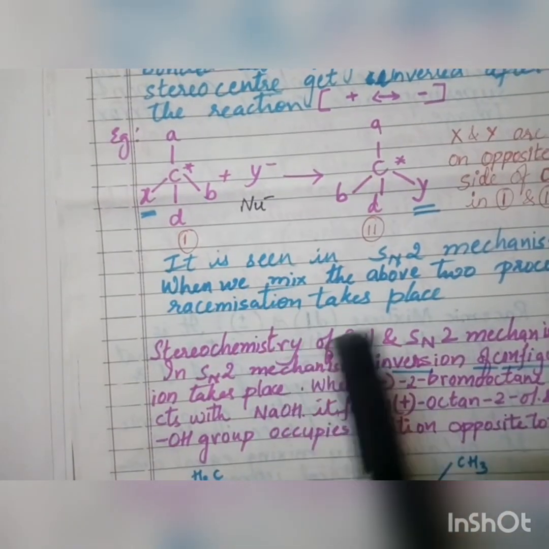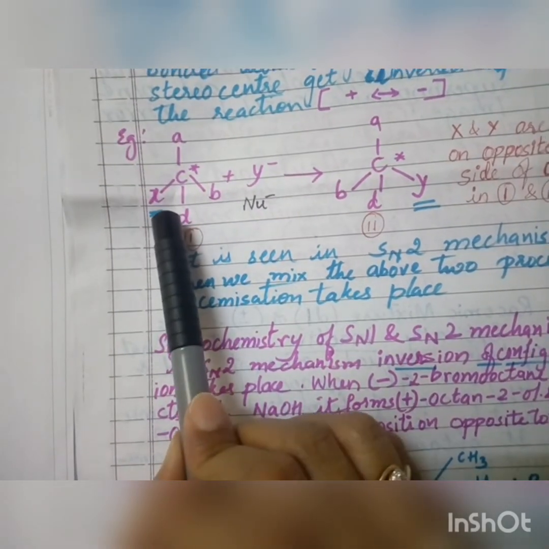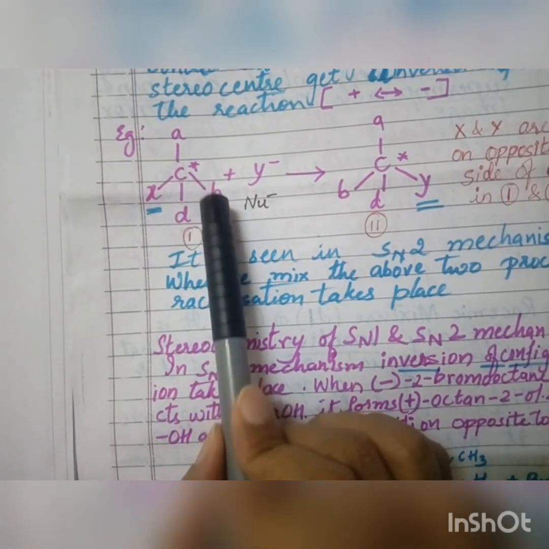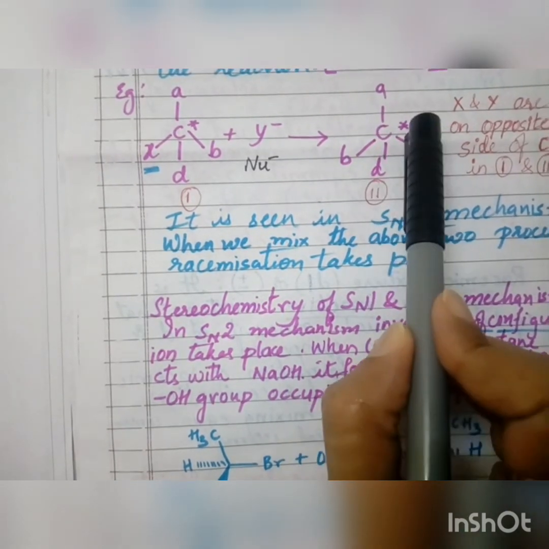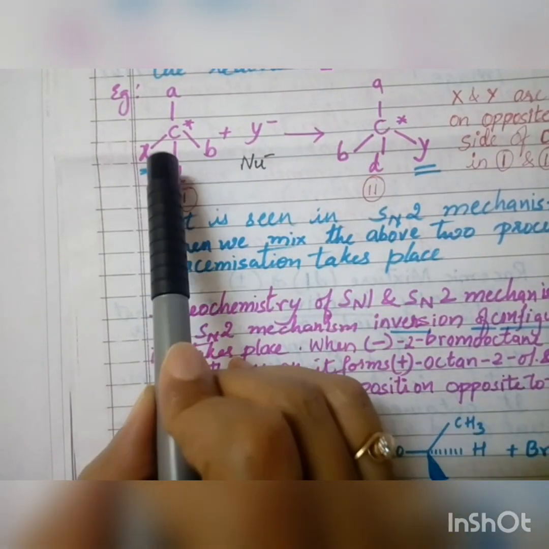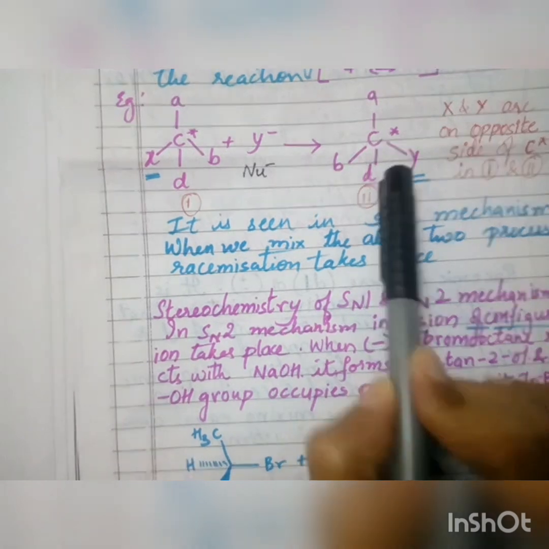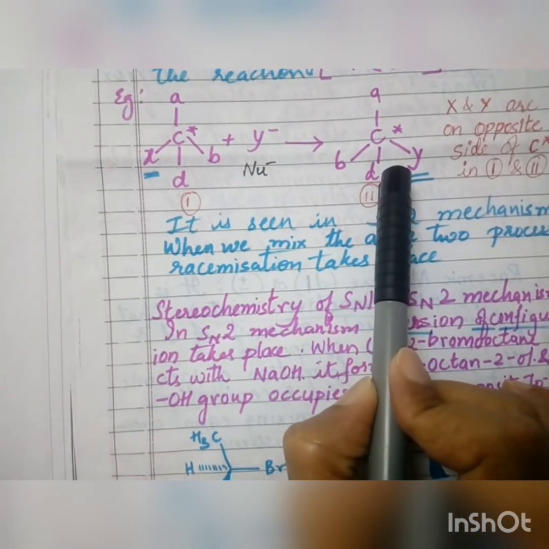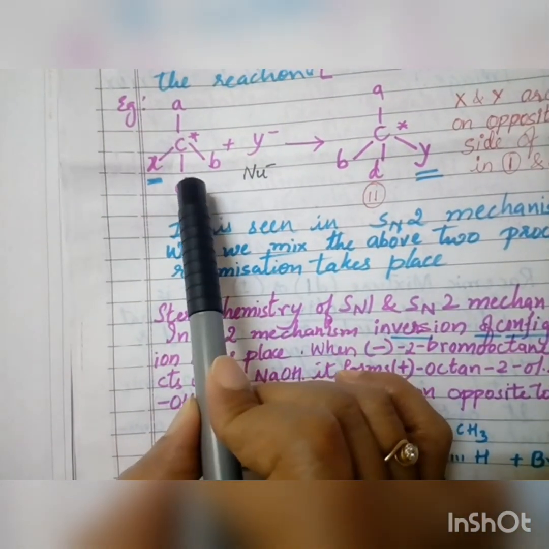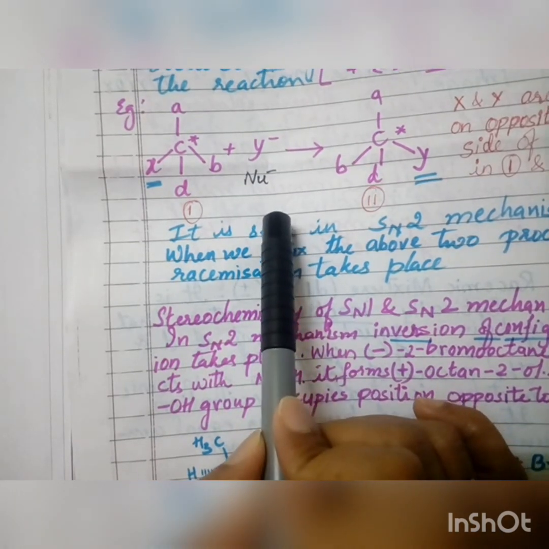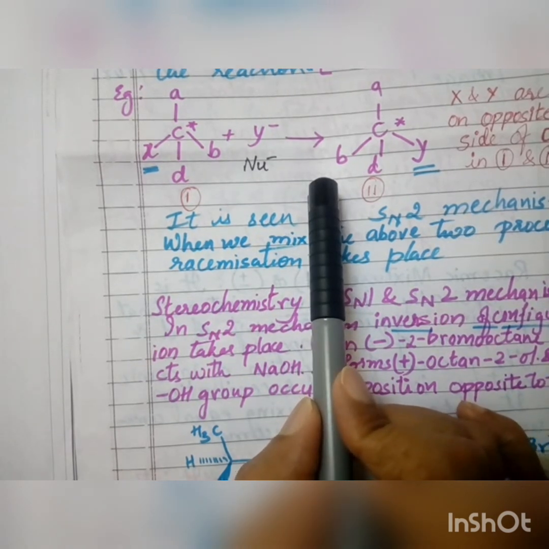During the inversion of configuration, if this species is having rotation in the positive direction, that is clockwise rotation, then the product shows anticlockwise rotation. That means if this was the D form, it becomes the L form, and if it was the L form, it becomes the D form. So it is going to change the rotation. During the inversion of the configuration, not only is the arrangement going to change, the rotation of plane polarized light is also changing. This is how we call it the inversion of the configuration.